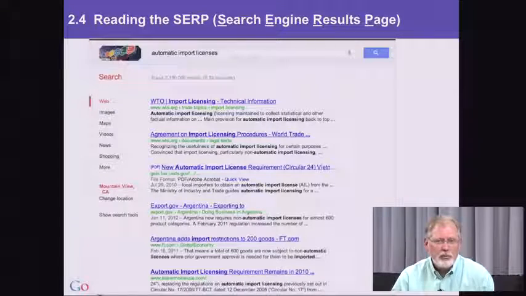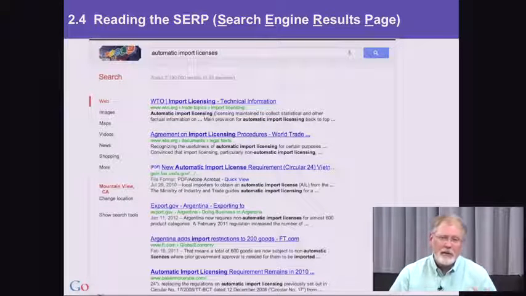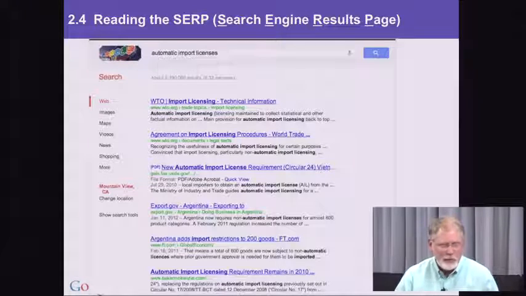I know you know how to read, but do you know how to read a results page? One from the search engine. That's what this lesson is really all about. Here we have a search results page on a topic about import licenses. So if your boss says, gee, we really need to understand what Argentina is doing with these import licensing restrictions,